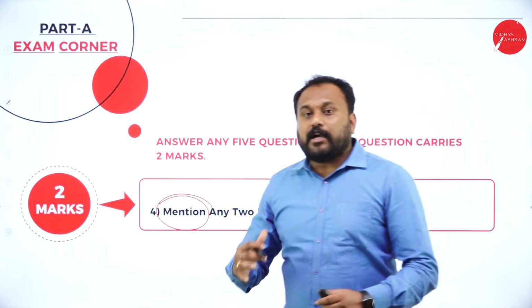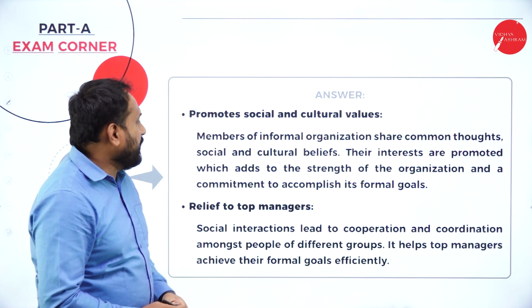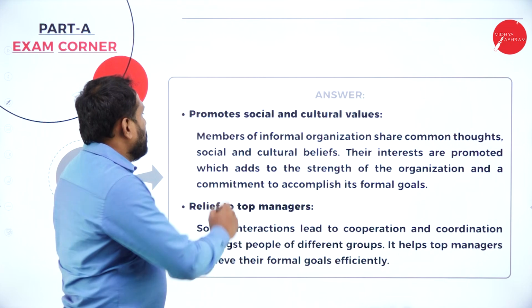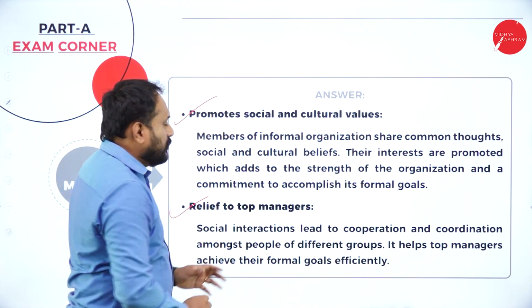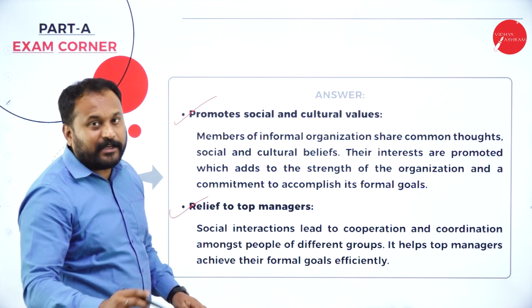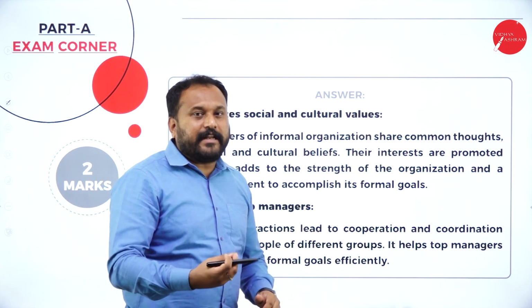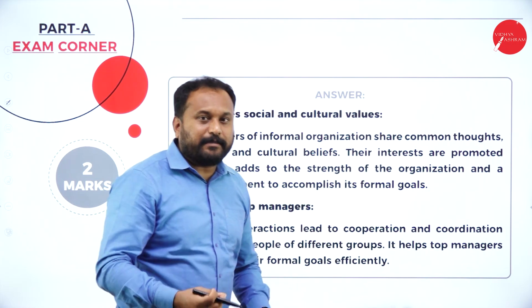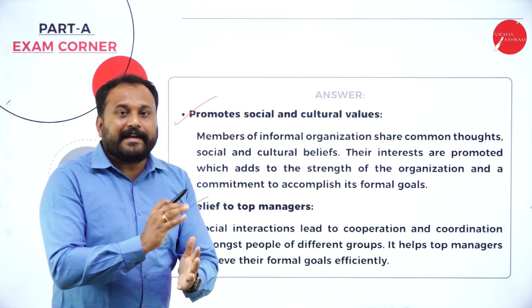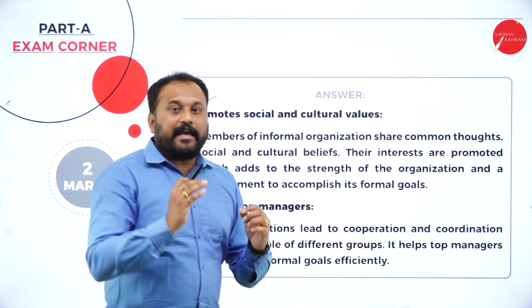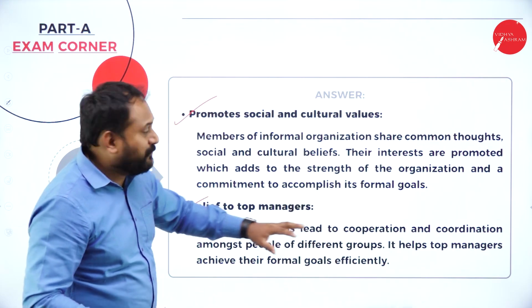But not to get even a mark less, what we should do is, we need to write like this. The first one here is promote social and cultural values, and the second is relief to top managers. So these are the 2 points. If you mention, you will get 2 marks. But I want to tell you that please do explain. It will take 2 or 3 minutes extra. That's it. But you will get 2 marks. I don't want any of my students to even get less than 60. I want everyone to get 60 on 60. That's why I just want you people to be very careful.